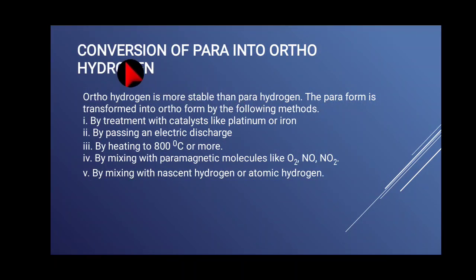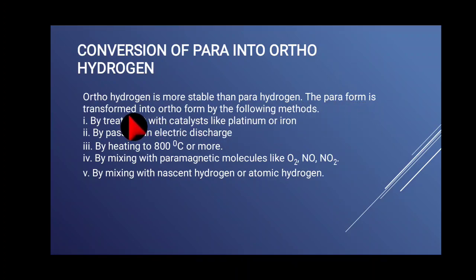Okay, how to convert para hydrogen into orthohydrogen? At very low temperature, we can get the maximum amount of para hydrogen, but how to convert it again into orthohydrogen? Orthohydrogen is more stable than para hydrogen.